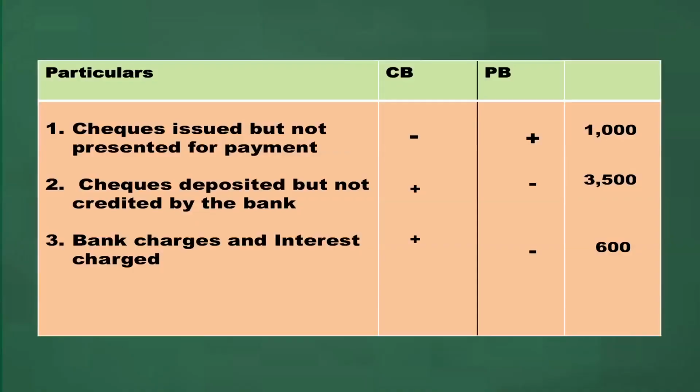In the bank reconciliation statement, we are starting with the overdraft as per cash book. So, we are starting with cash book, then looking into the passbook items in the rough sheet, that is plus 1000 and minus 3500.